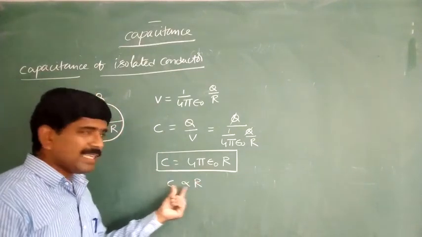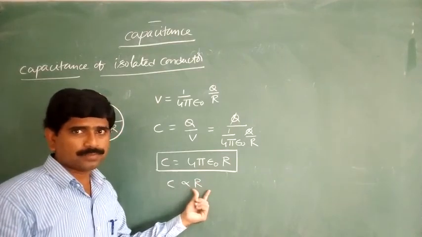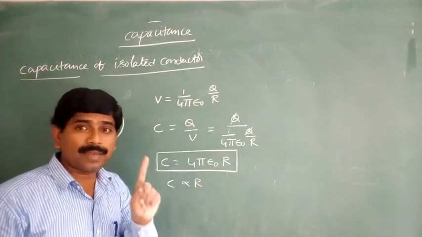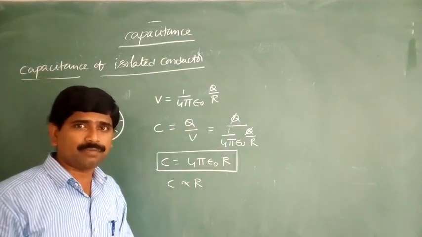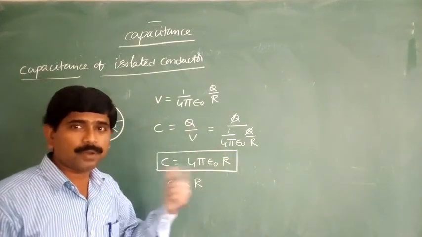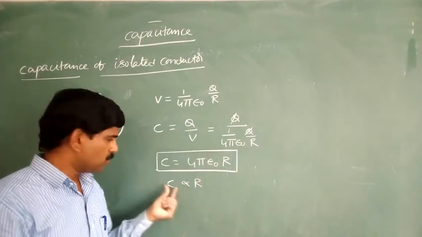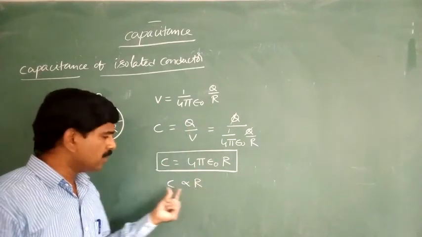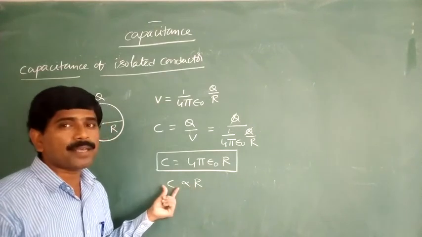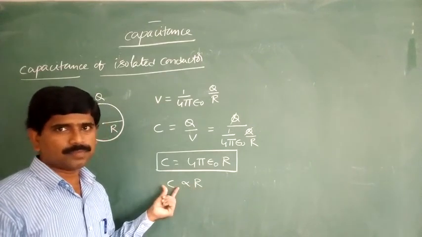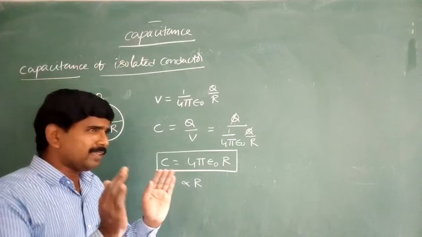So C depends upon the dimensions. Already we mentioned that the C value is independent of the charge on the conductor and the potential difference. It depends upon the dimensions. If we increase the radius, then its capacitance also increases. You may get confused.